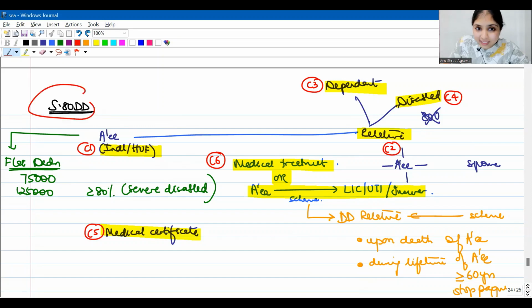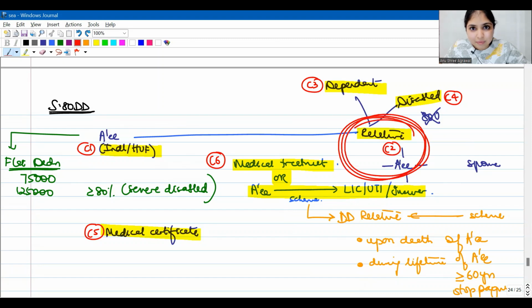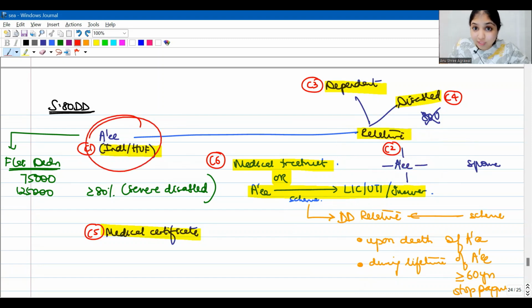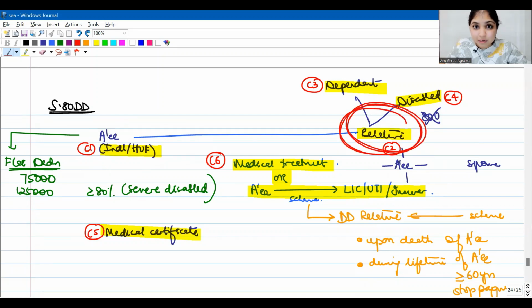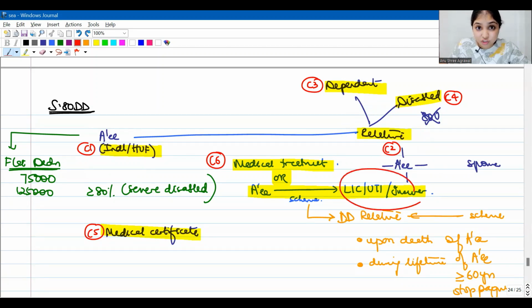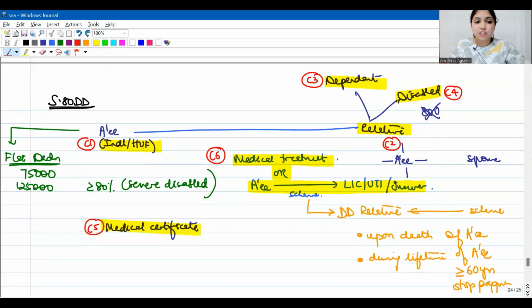So under ATDD now, we are not only covering those schemes where the dependent disabled relative is going to get the money from the insurance company upon the death of the assessee. I am also covering those schemes where the dependent disabled relative is going to get money from the insurance company during the lifetime of the assessee, but after he has reached at least 60 years of age and has stopped making payment to the scheme. Okay, so this was the first amendment.